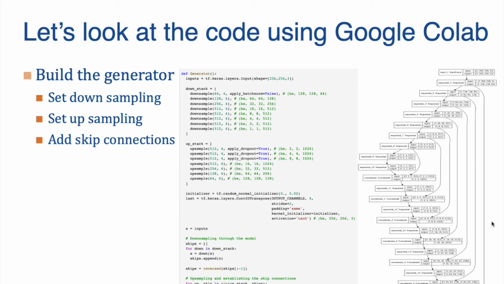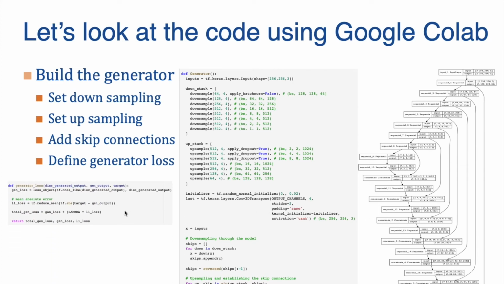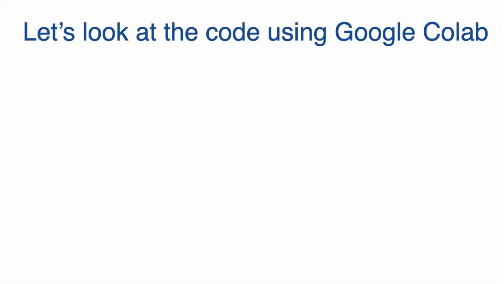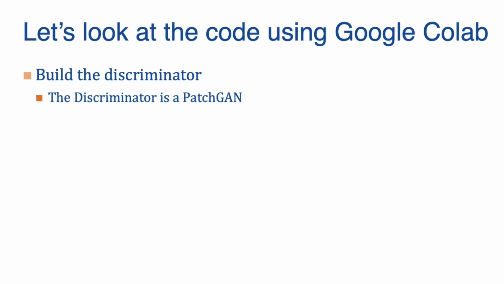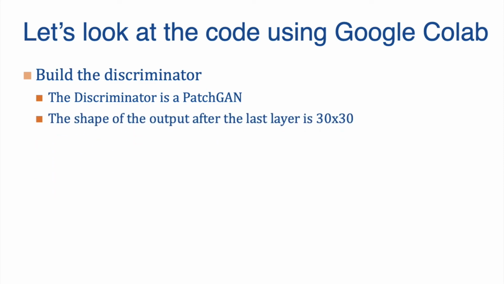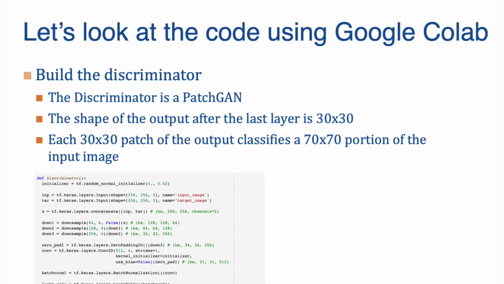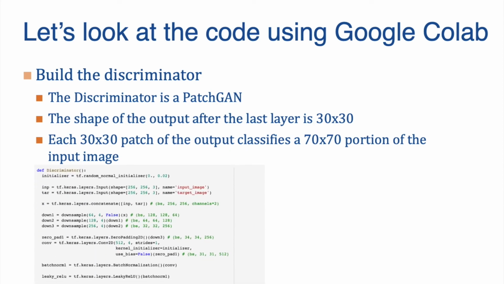After we are done adding skip connections, we'll define the generator loss. The code to define the generator loss is shown here. The code for our generator looks good, so now we will move forward and start defining the discriminator. We'll first build the discriminator. The discriminator that we have used in this project is a PatchGAN discriminator. It is basically a classifier that classifies in a 30 cross 30 matrix patch. Each 30 cross 30 patch of the output classifies a 70 cross 70 portion of the input image. The code to build the discriminator is shown below.